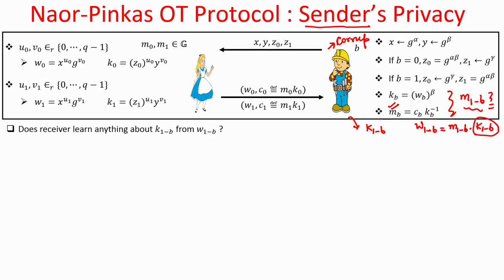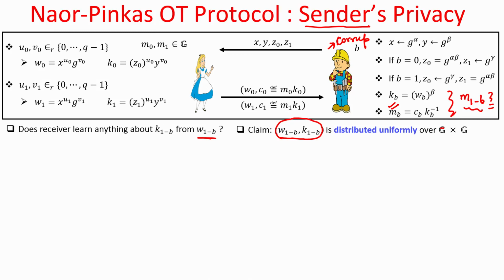So, everything boils down to how much he learns about this key k sub 1 minus b by interacting with Alice, or namely from this message w sub 1 minus b. And what we are going to prove here is a very interesting fact. We are going to prove that the pair of values w sub 1 minus b and k sub 1 minus b is a random pair of group elements from the viewpoint of a corrupt Bob.